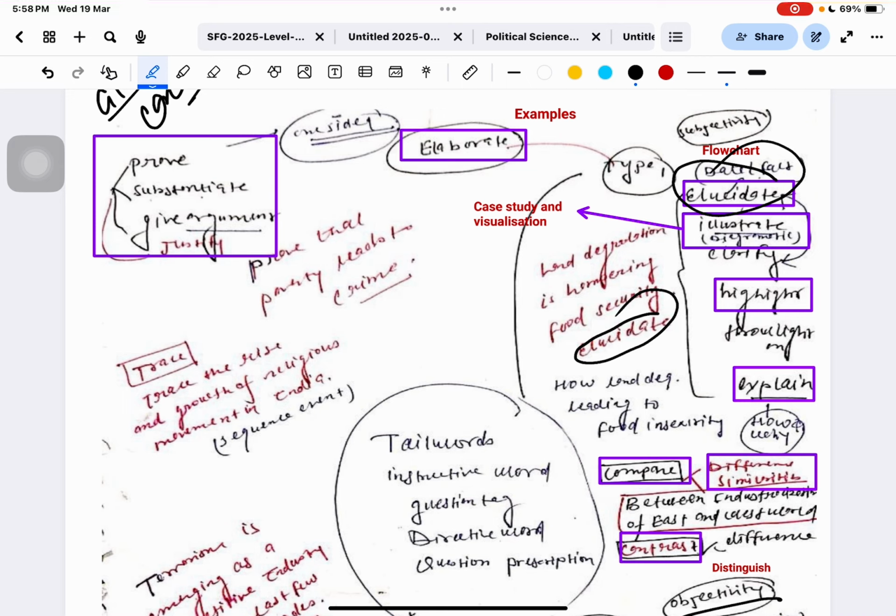Objectivity. Subjectivity is to explain in more depth, in the deep form. And objectivity is explained in a very concise, precise form, with the keywords, that's it. When there is subjectivity, it means you have more scope to explain. But when there is objectivity, it means you have to just write in point format.